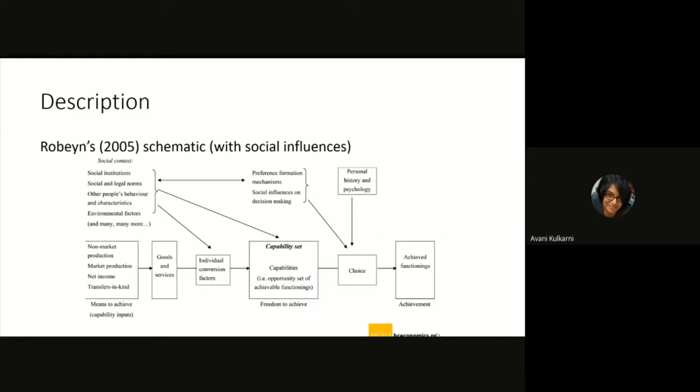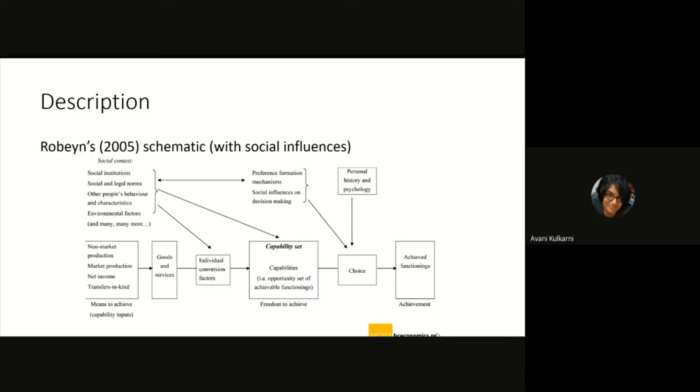Okay. So like how I am seeing it, if there is a commodity or a resource available, it is the person's choice to turn it into a capability. That is how I'm seeing it, and that choice is influenced by social context.